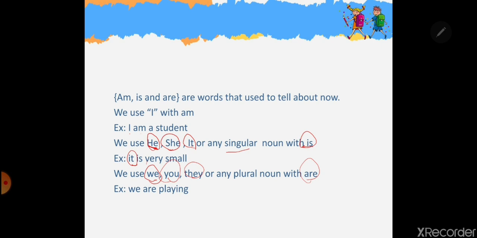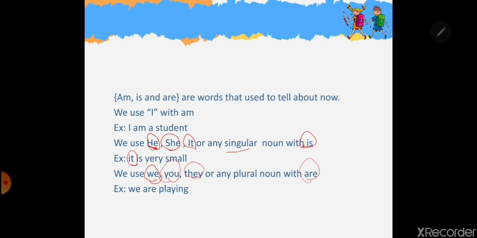So if I'm talking about myself and you, all the boys, we have to use the pronoun we. And we say we are studying. Or when the break comes, you and your friends say we are playing, or we are eating. We are having our breakfast.